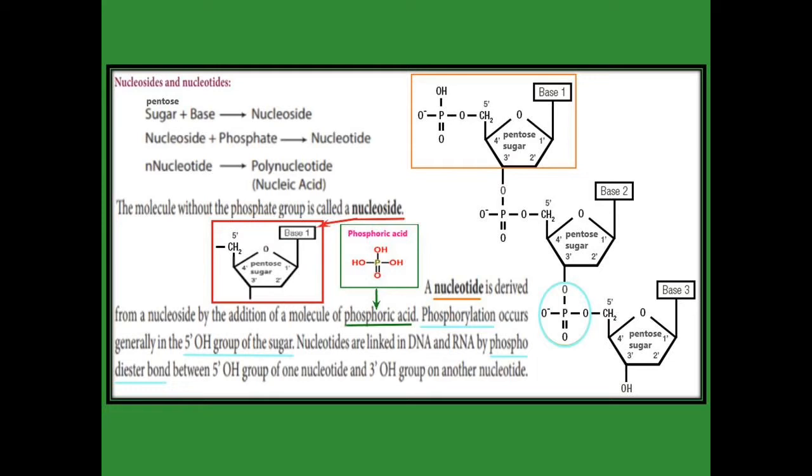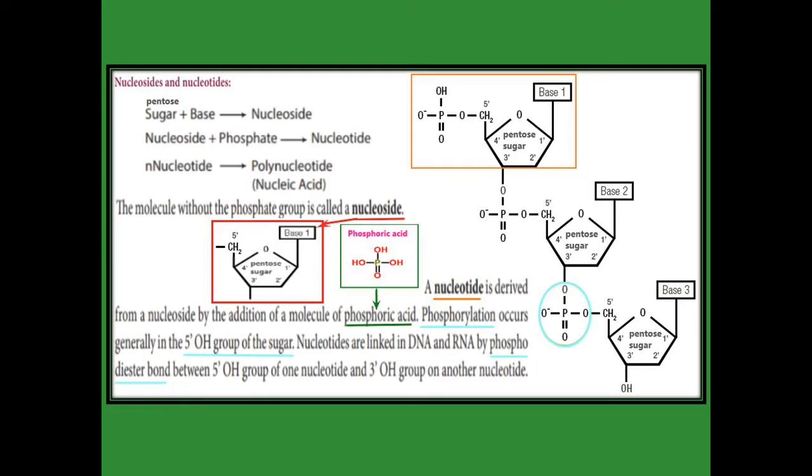One nucleotide is added to another nucleotide. How are they linked? With the help of a phosphodiester bond. Each and every nucleotide is linked with the help of a phosphodiester bond. This phosphodiester bond occurs between the fifth OH group of one nucleotide and the third OH group of another nucleotide.